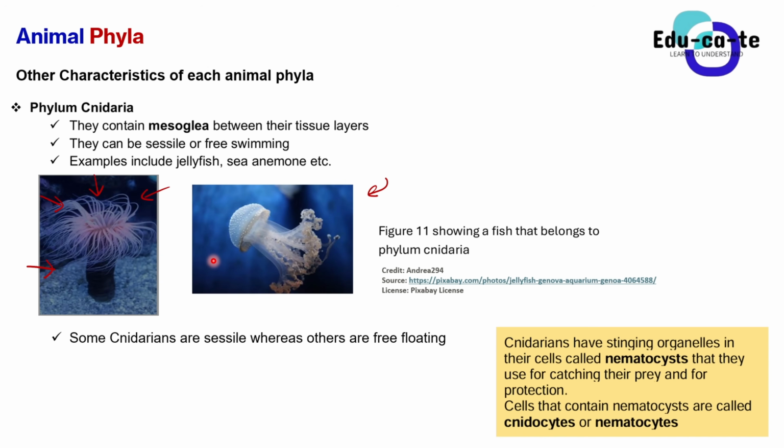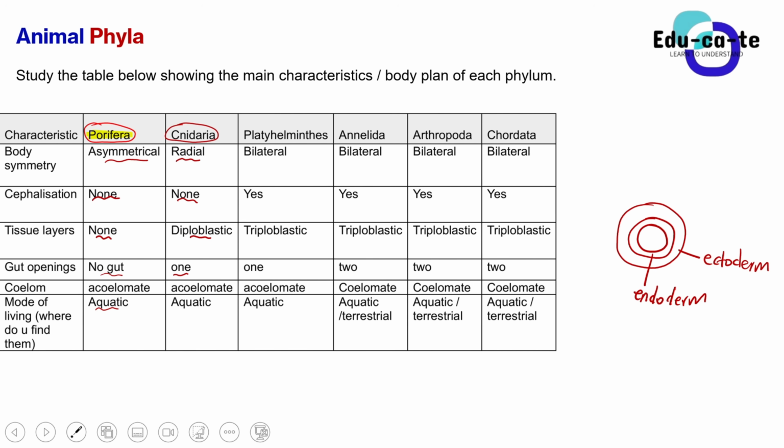They only have one gut opening. They don't have an anus. So jellyfish eat and they also excrete the waste using the same mouth that they eat with. So we say that they have a blind gut. The number of gut openings is 1. If they ask what type of gut the Cnidarians have, you are going to say it's a blind gut.